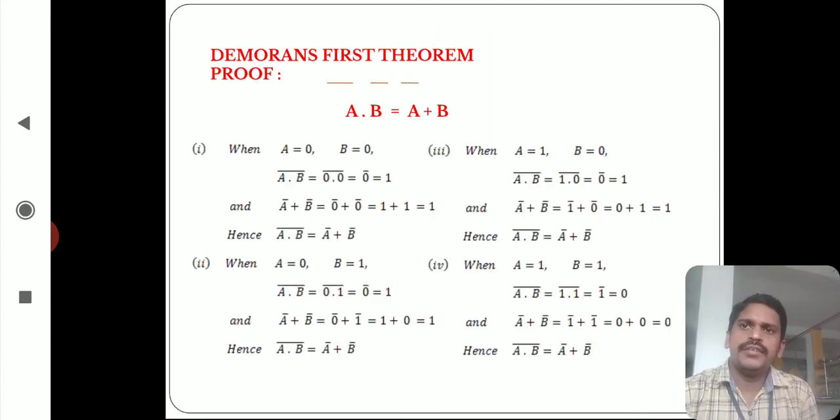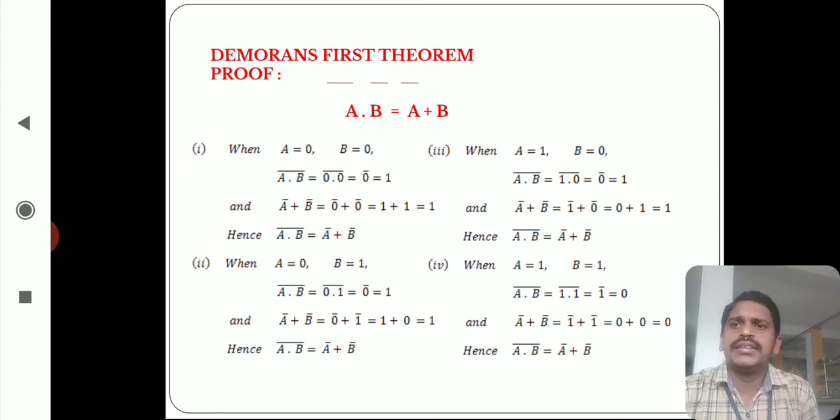And also we have to verify the proof of the first theorem. In this equation we can observe we are using only two variables, so we have to use these two variables. We get four combinations, and we have to verify their truth table combinations. For example, case 1, when A equal to 0 and B equal to 0, this is the first condition of two variable representation.